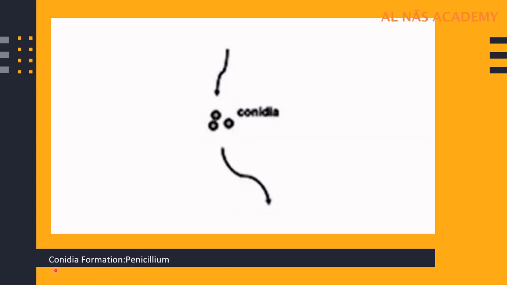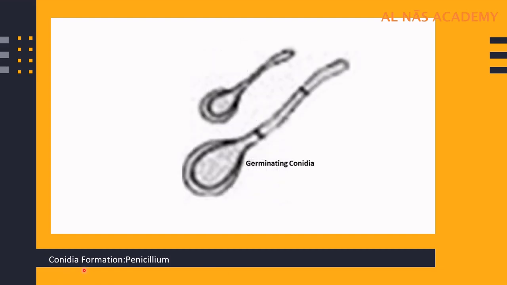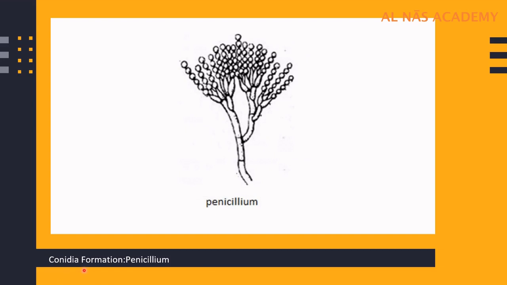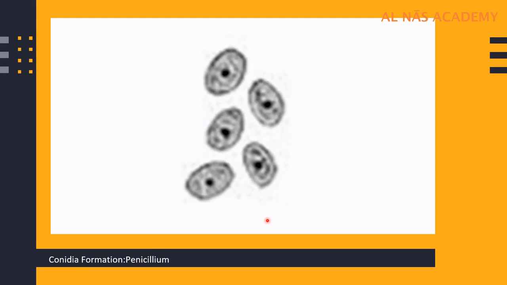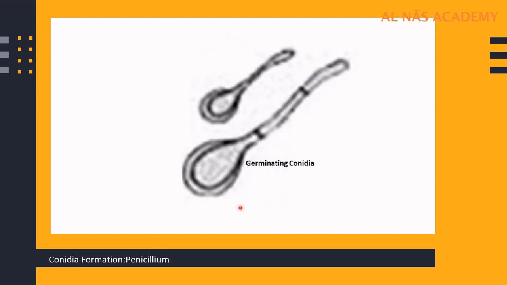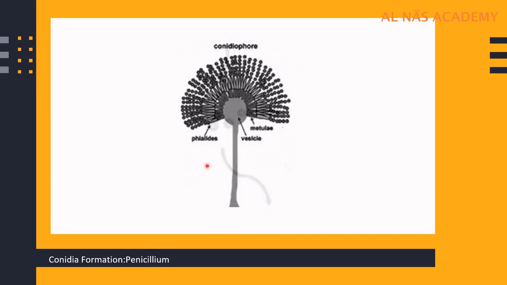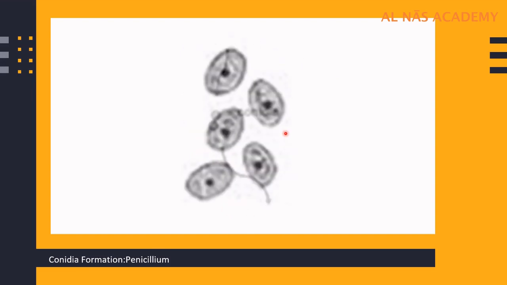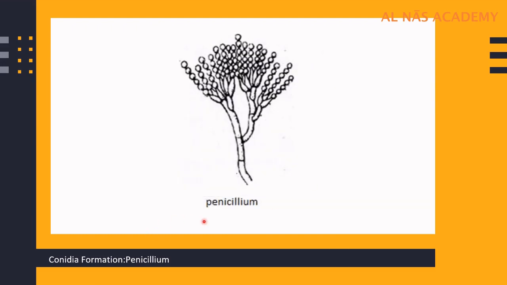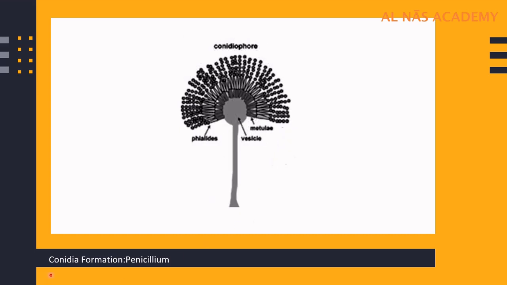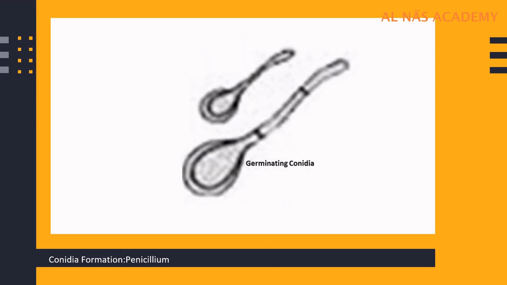Next we are going to study conidia formation. Conidia formation is very much similar to spore formation. What happens is, the mature penicillium, which is known as conidiophore, releases the conidia into the environment, as you can see over here. This conidia starts germinating and then develops into new penicillium. So this is how conidia formation takes place in penicillium. Till here is it clear?